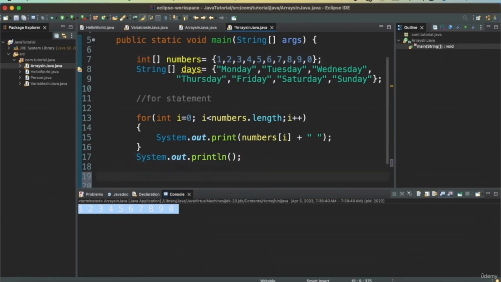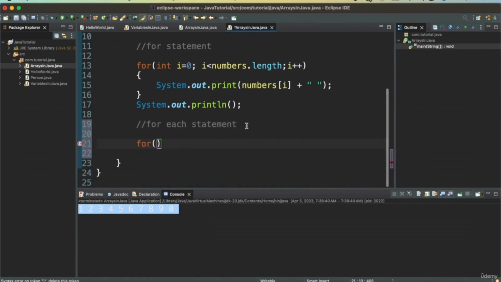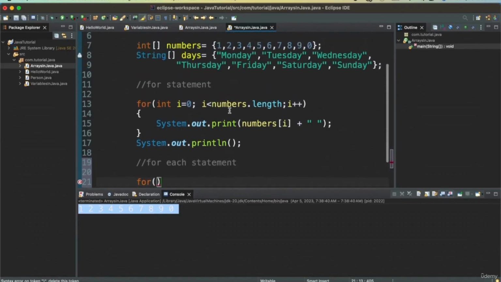Same way for days. If I want to print that, I also have one more statement which is the for each statement, which is pretty simple. We will take a for, and because this is a string type, I'll say String d in days.